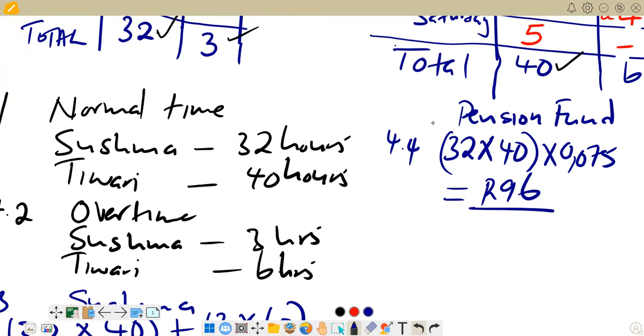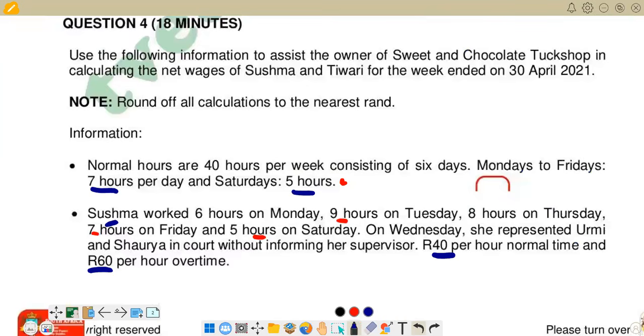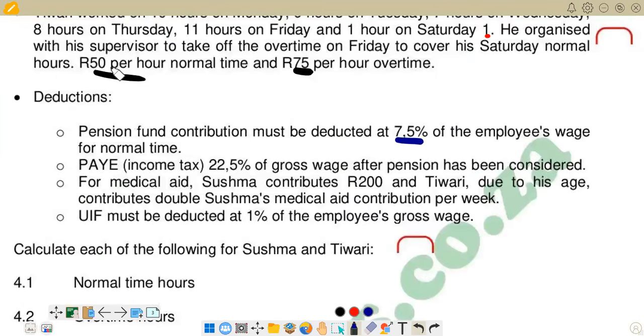96 here. Remember, this one is for Sushma. And obviously, we have to calculate for Tiwari. And Tiwari, remember, normal time we put 40 hours. And the rate that we have for normal, we get it in the question again. You can refer back to the question. For Tiwari, the normal is 50 per hour for normal time.